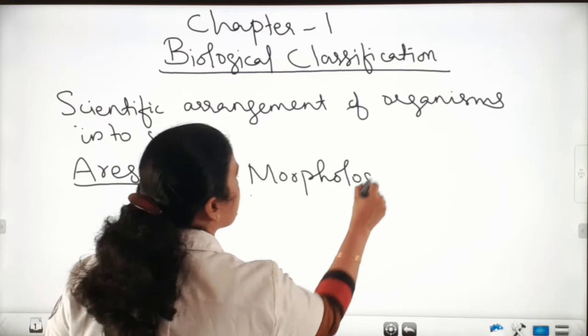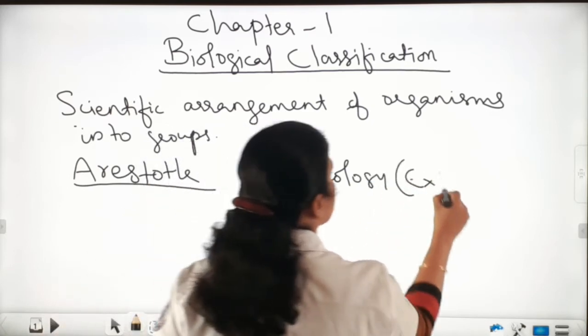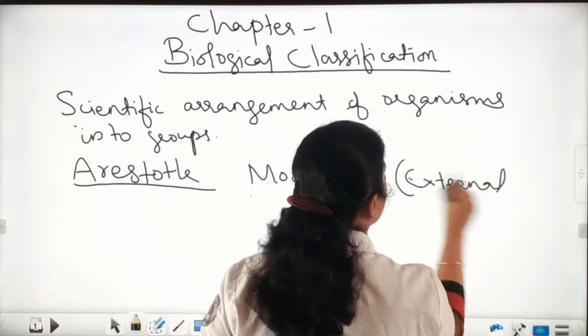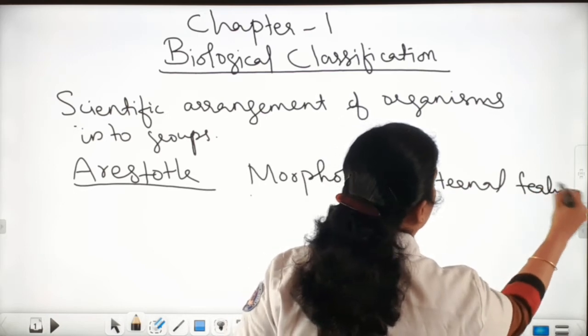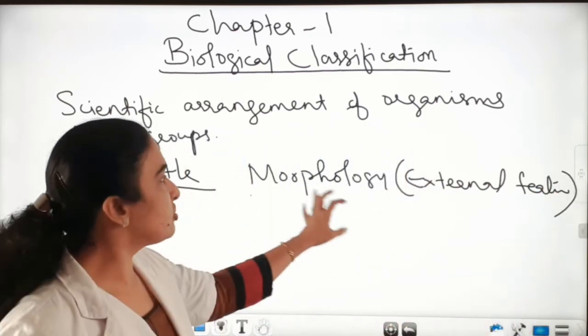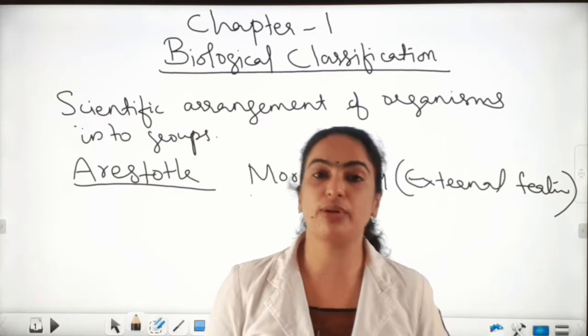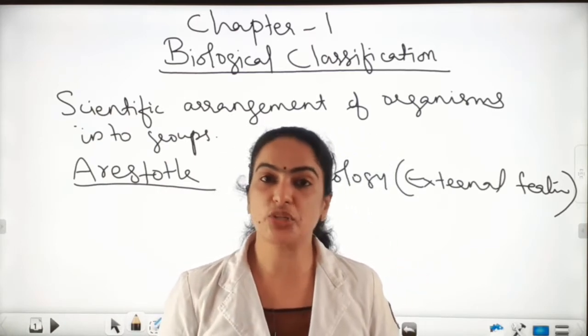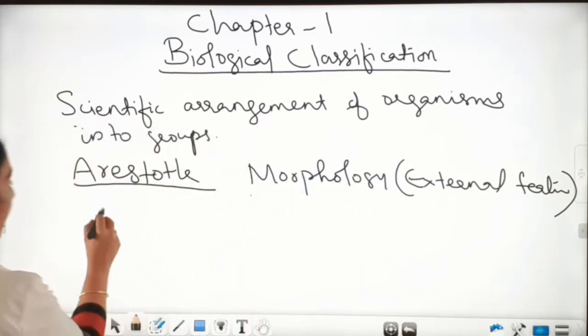Morphology means external features, external characteristics of organisms. So based on the external features of organisms, Aristotle classified plants